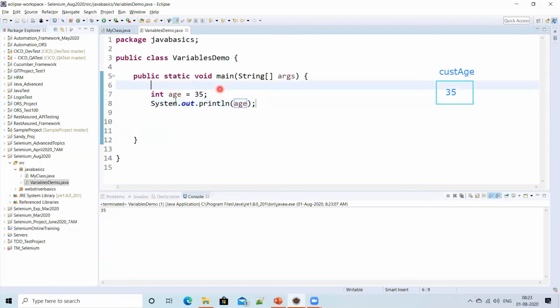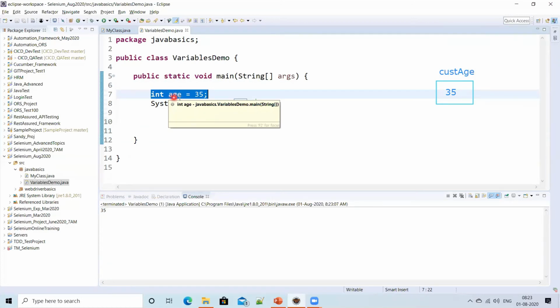What happens in the back end when the statement is compiled is that your JVM will allocate a memory. How much memory, I'm going to talk about, don't worry. It will allocate some memory, and then you already assigned the value also, so in that memory it will store the value 35.